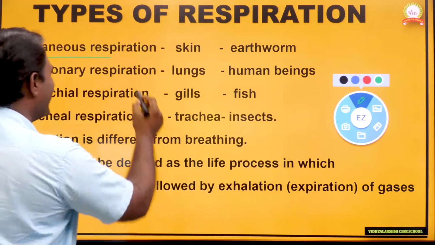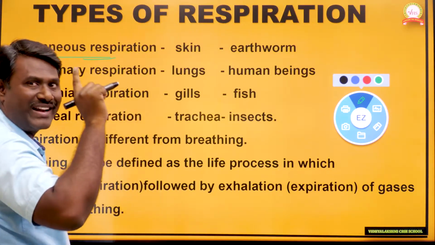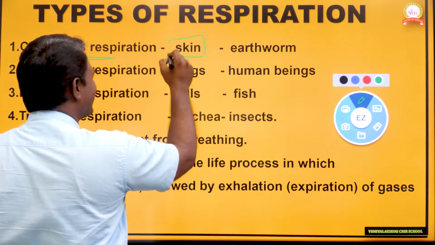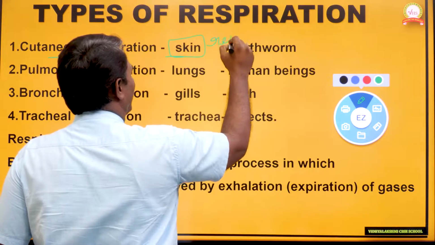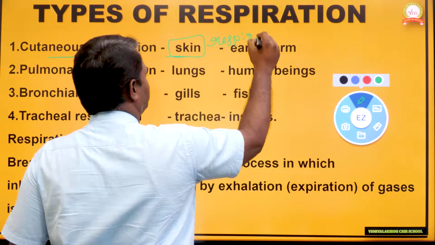Cutaneous respiration can be defined as the respiration which occurs by the skin. Skin is the respiratory organ.